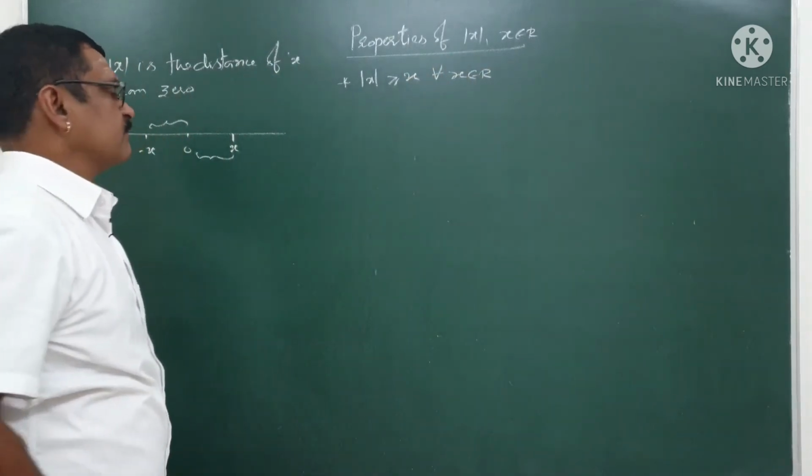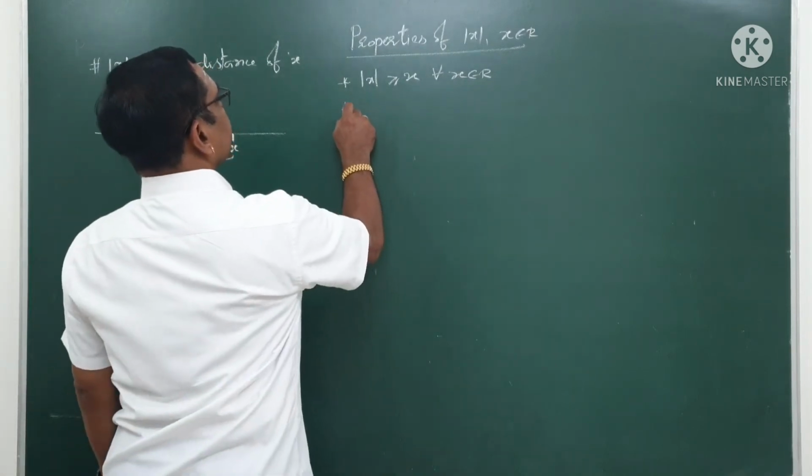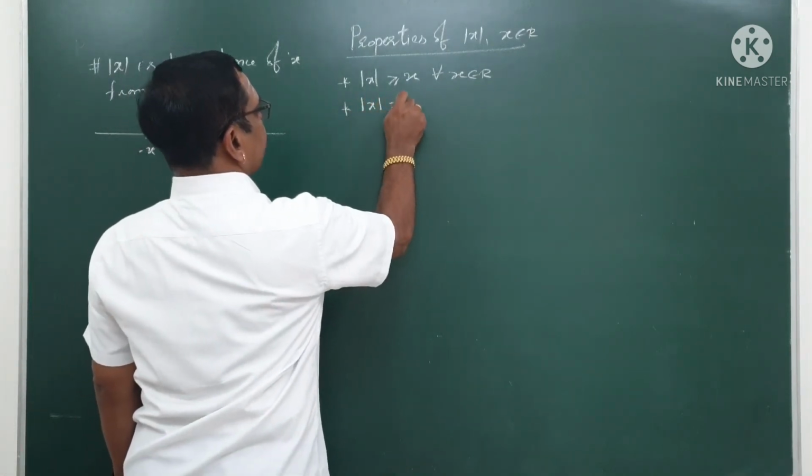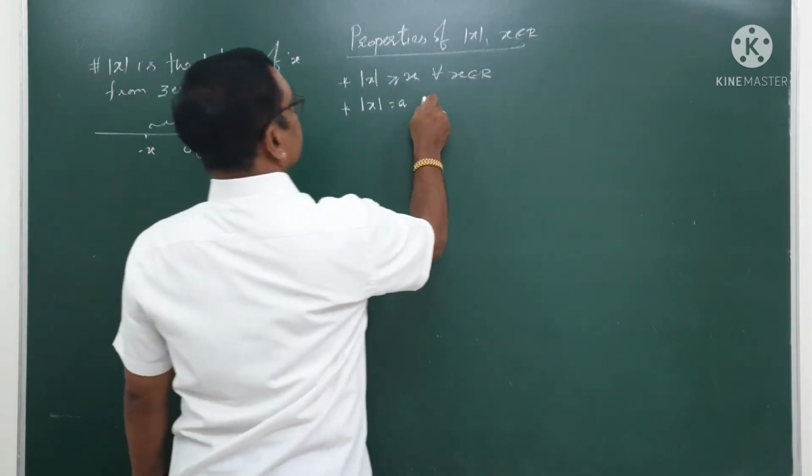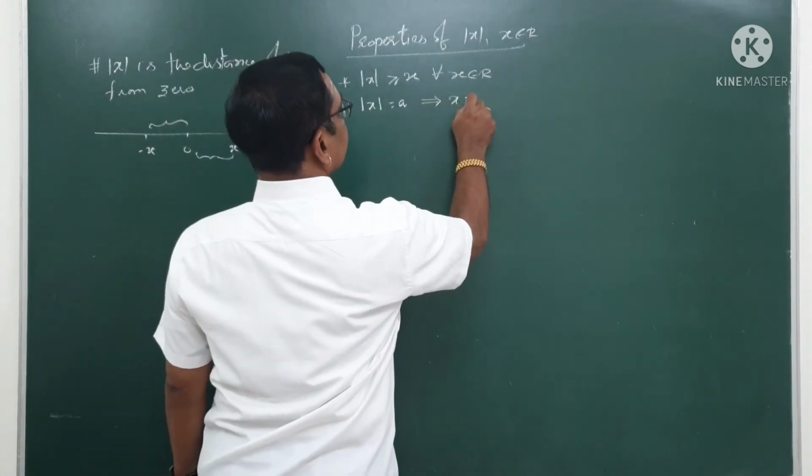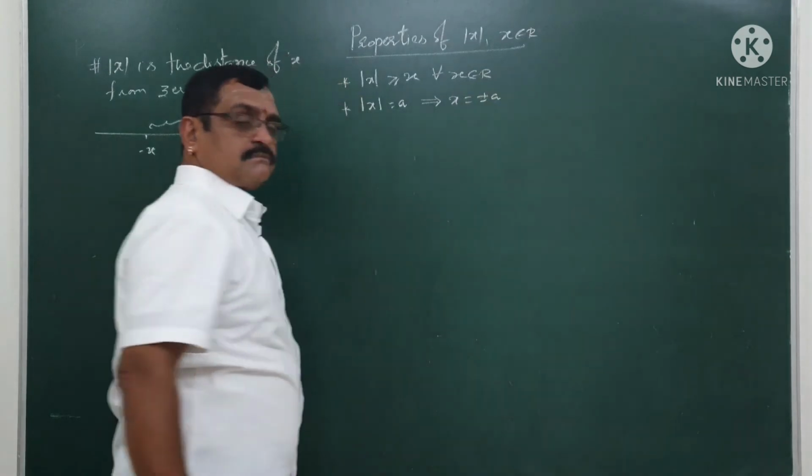It is obvious. Second one, if mod x is equal to a, where a is a real number, this implies x is nothing but plus or minus a.